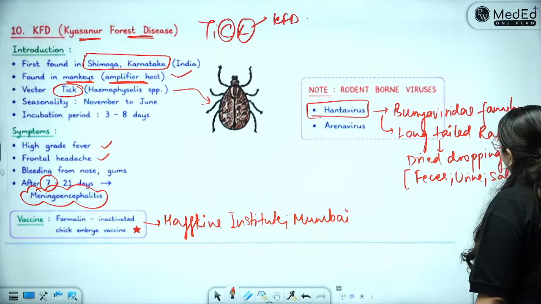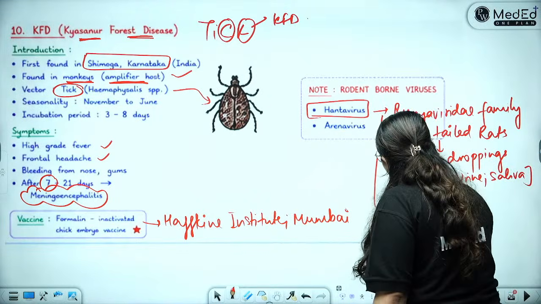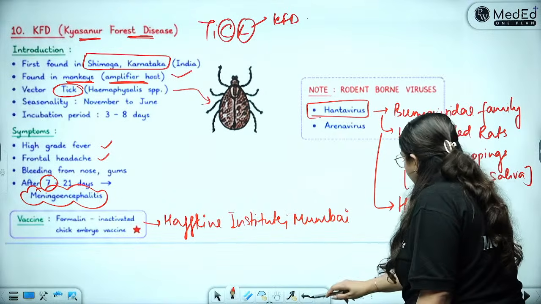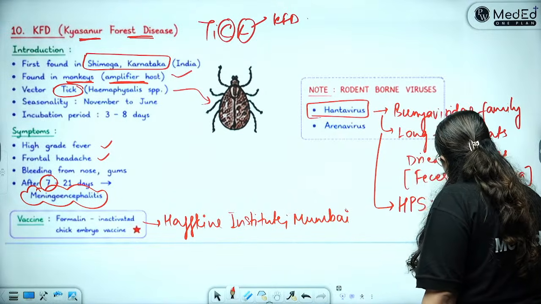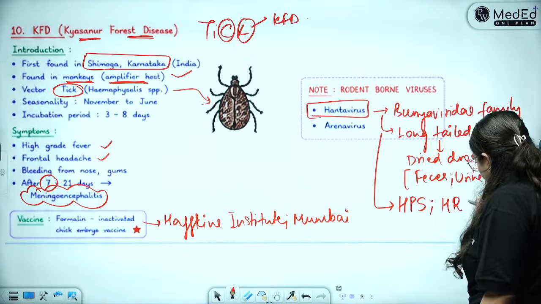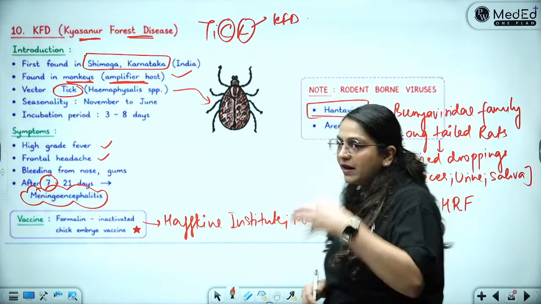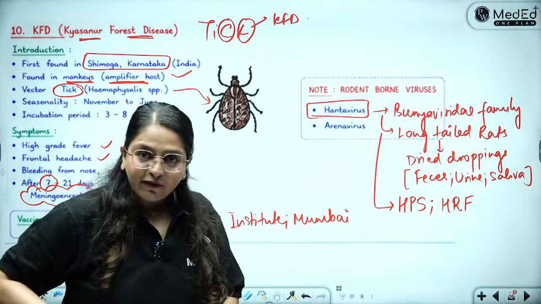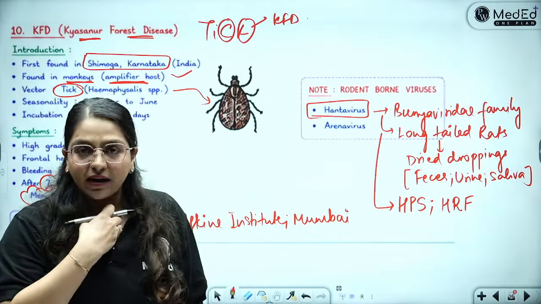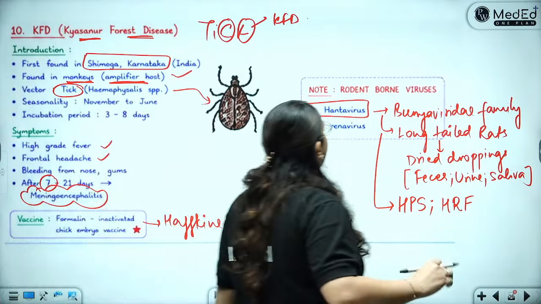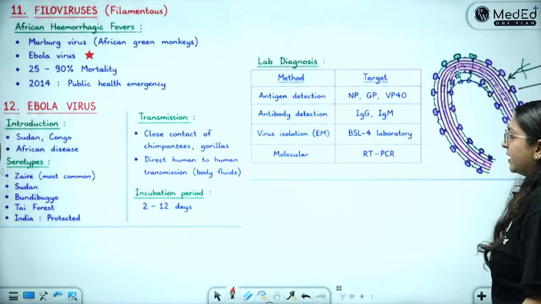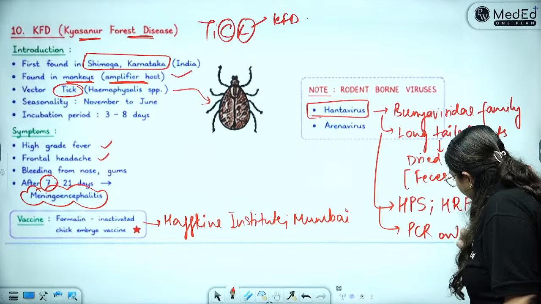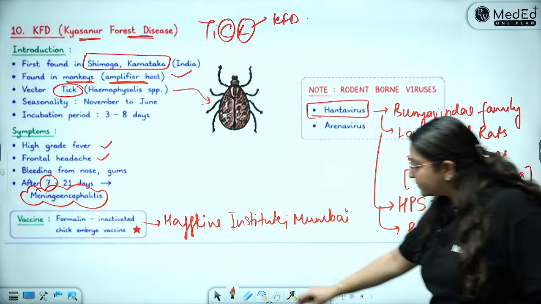So what does it cause? It causes the hantavirus pulmonary syndrome or the hantavirus renal hemorrhagic fever. Two things: it can cause hemorrhages and renal failure, and it can cause involvement of the lungs, or pulmonary disease. Those are the two things caused by hantavirus. Diagnosis is based on PCR only. What is the Bunyaviridae family?